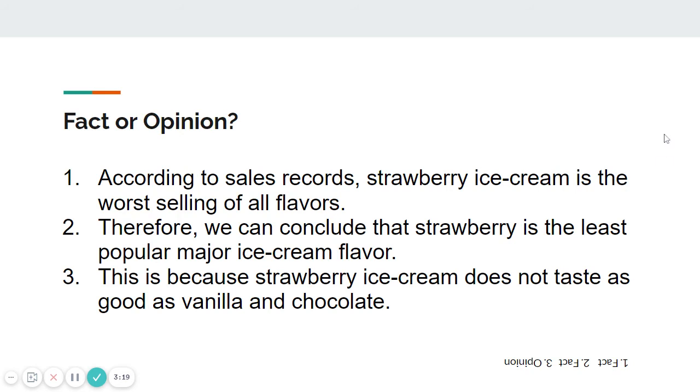Let's look at these three examples. According to sales records, strawberry ice cream is the worst selling of all flavors. This is information that I could check. I could look this up and I could verify sales records of ice cream. Therefore, this is a fact. Number two, therefore, we can conclude that strawberry is the least popular major ice cream flavor. This kind of follows logic that if it is the worst selling, it's the least popular. Therefore, this is something we could look up and we could actually verify.